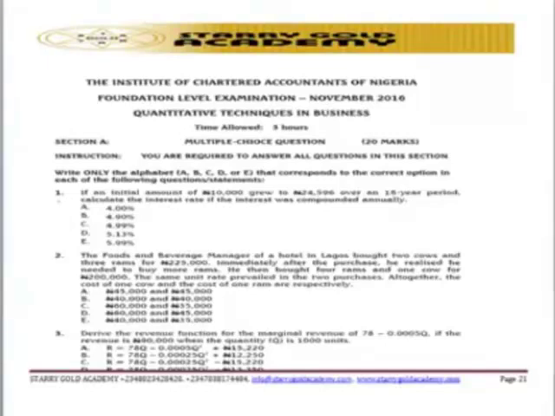In this particular examination, we still remain with quantitative techniques in business. We are looking at the Institute of Chartered Accountants of Nigeria foundation level examination for November 2016, Quantitative Techniques in Business. Time allowed is 3 hours. I've already explained to you how to calculate your time so that you are able to be time conscious. So it's a 3-hour paper.